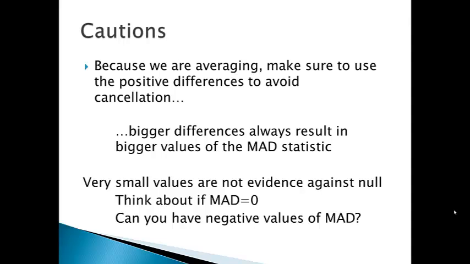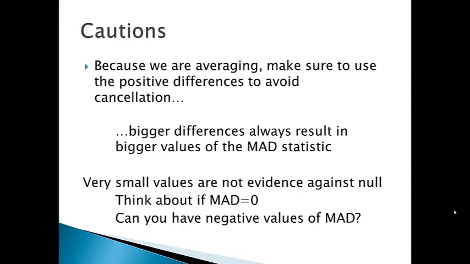A couple of words of caution. Because we are averaging, make sure to use the positive differences to avoid cancellation. Remember that bigger differences always result in bigger values of the MAD statistic. And finally, very small values of the MAD statistic are not evidence against the null. Think about what it would take in order for the MAD statistic to be 0.